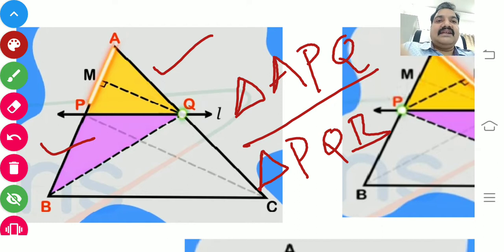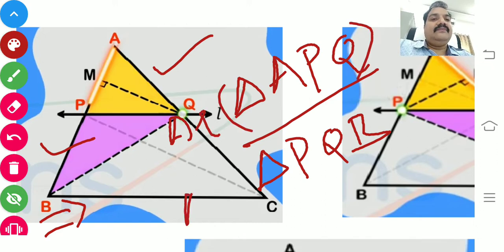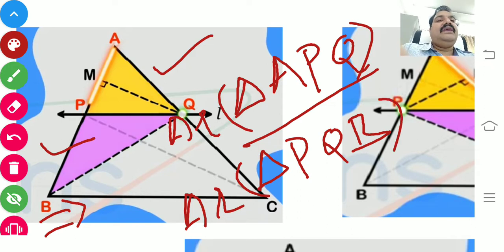In the previous slide you have learned that. So now please write the area of triangle APQ and please find the area of triangle PQB.